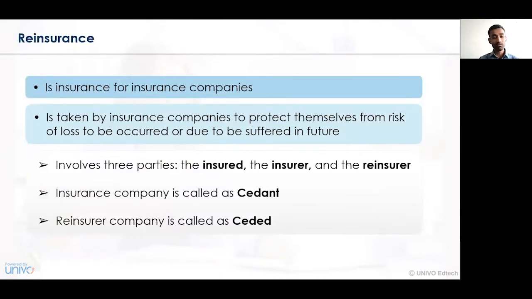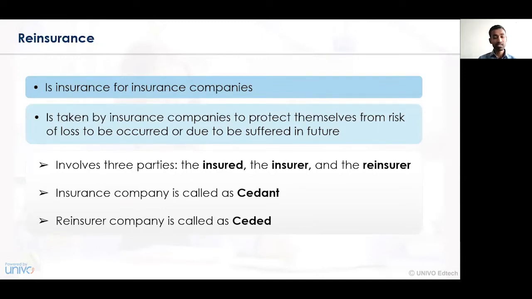Reinsurance is a term which has been coined for reinsuring the business of a company. So the insurance which is taken by the insurance company for insuring their business is called the reinsurance concept. Reinsurance is always taken by the insurance company for mitigating the risk of loss that may occur over a period of time.